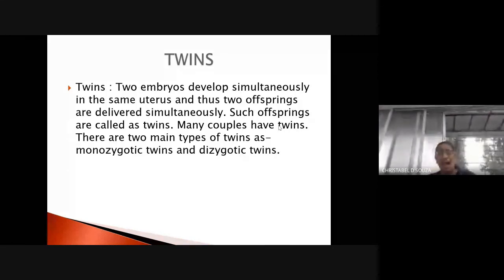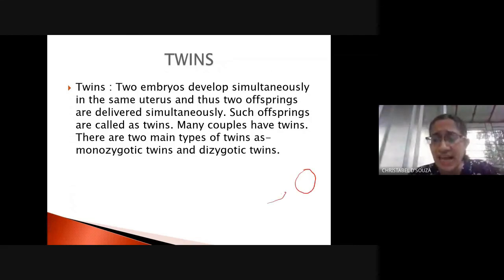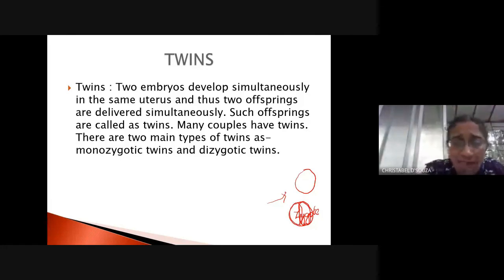Now, what happens sometimes is there is an egg, okay? It is fertilized by a sperm and a zygote is formed. The zygote is formed, correct? Sometimes this zygote divides into two, and from one zygote you get two babies.